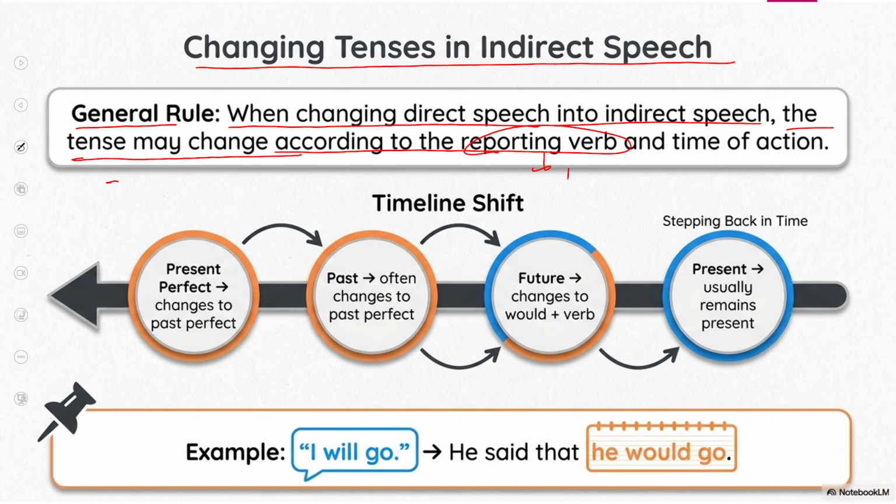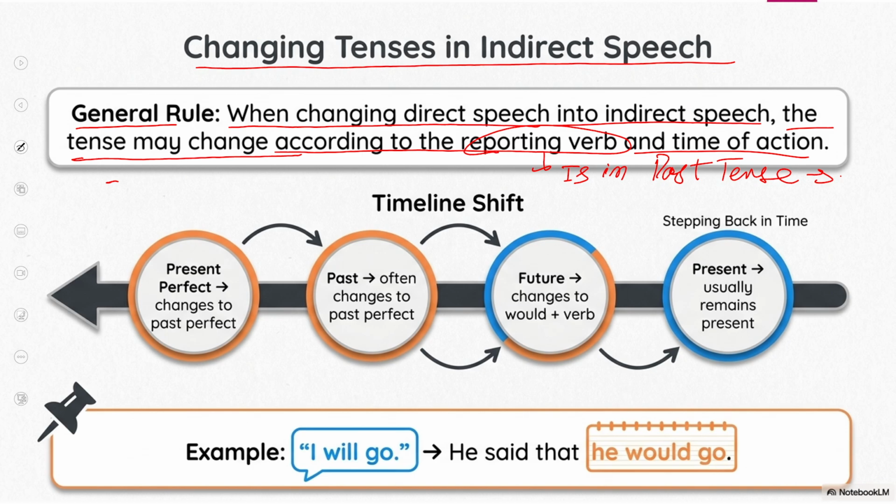If the reporting verb is in past tense, then we change the tenses in the reported speech, right? And this is the main point.